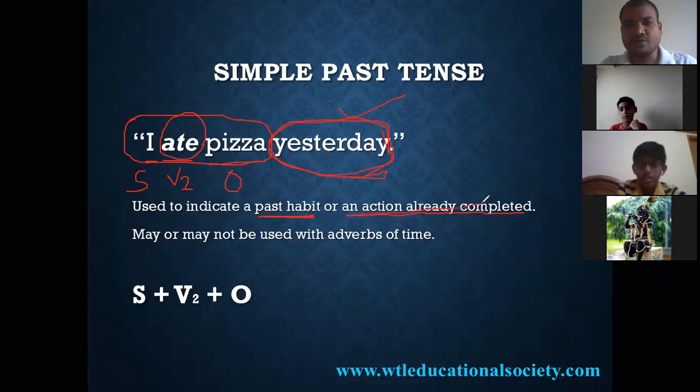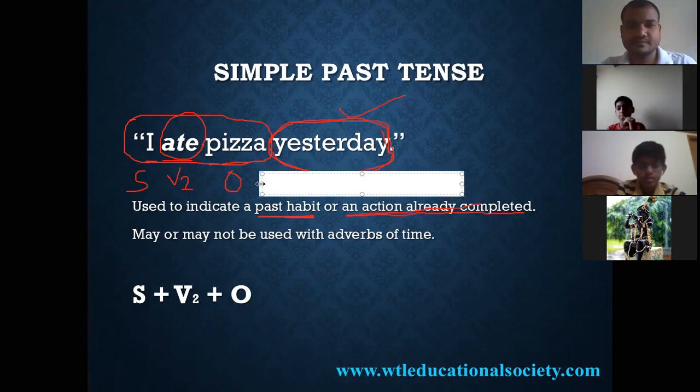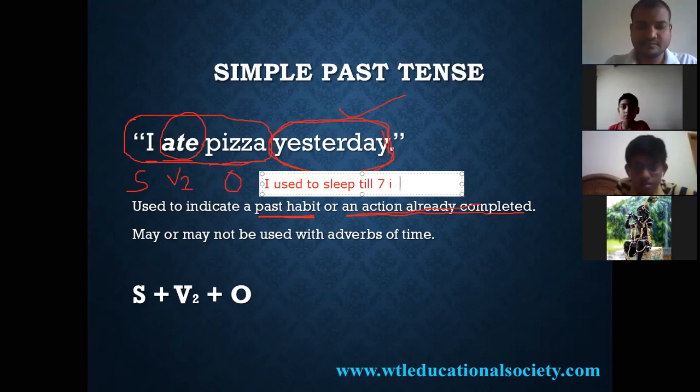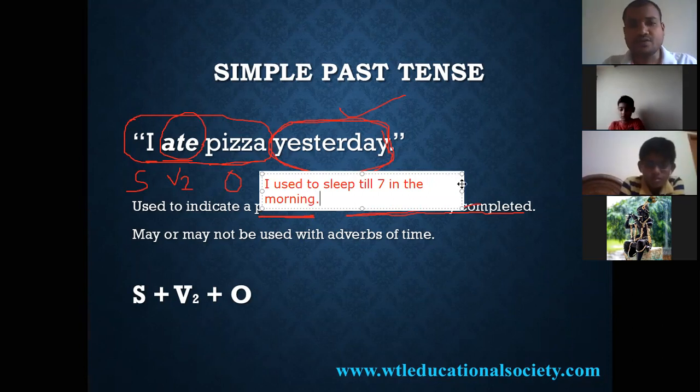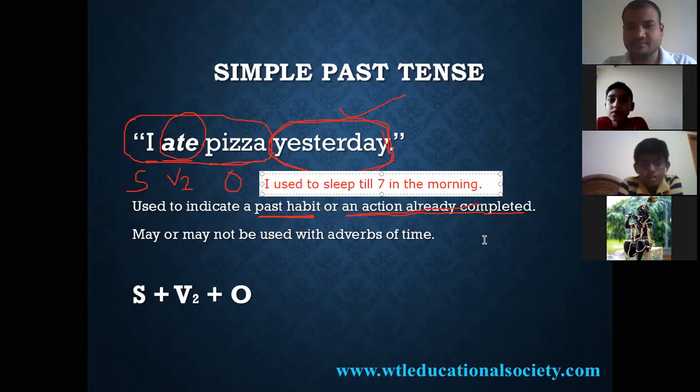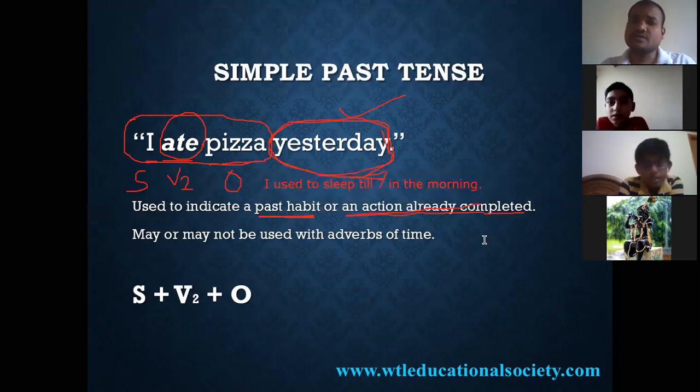Give me one example for that past habit. Sir, I used to sleep till 7 in the morning.